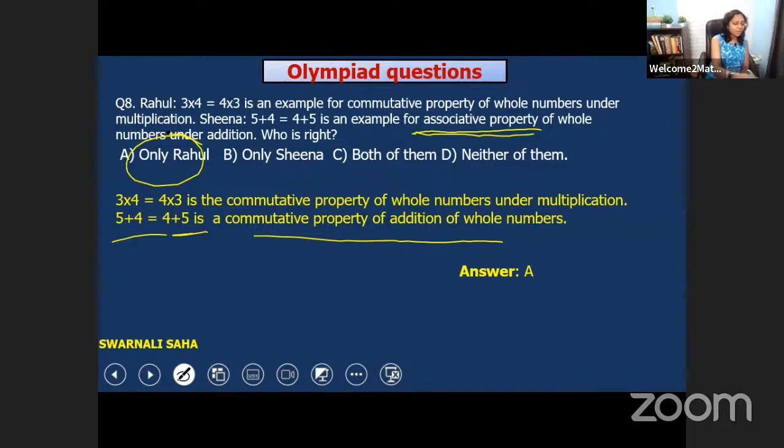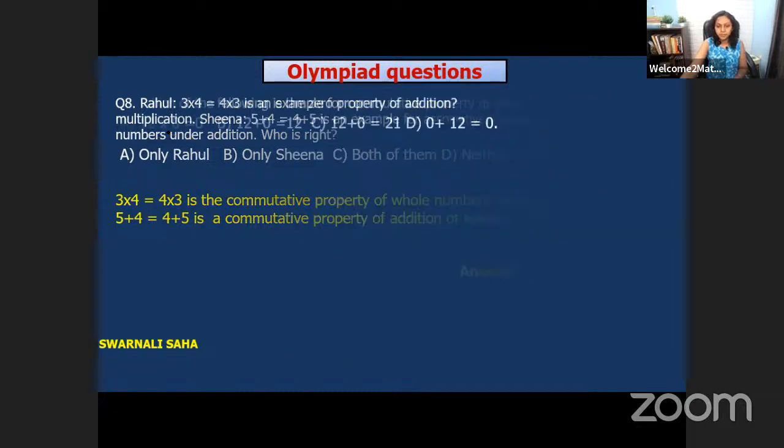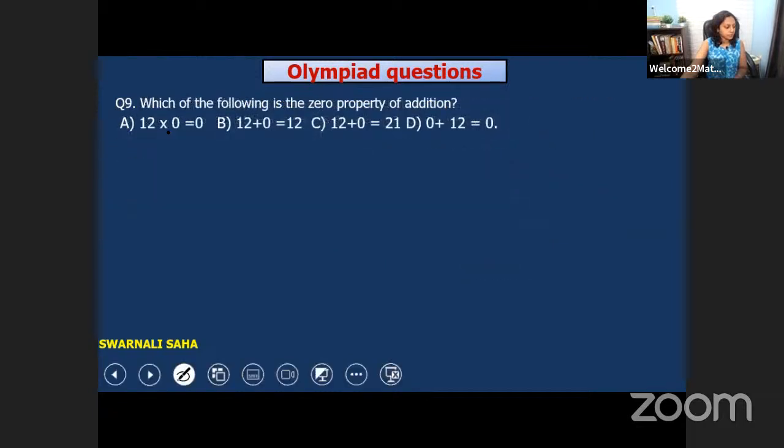Got it? So let's move on. Let's solve the next question, question number 9. Can you solve this? Which of the following is the zero property of addition? Do you know about the zero property of addition? Here our first option is 12 into 0 is equal to 0.